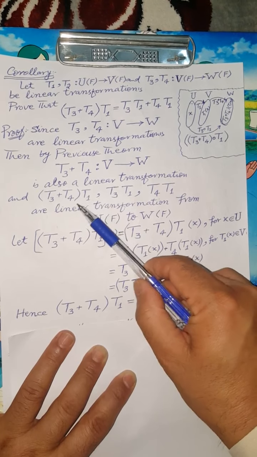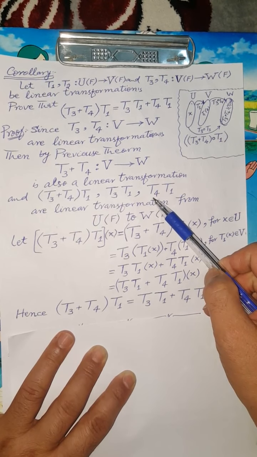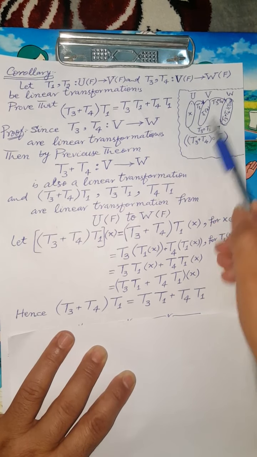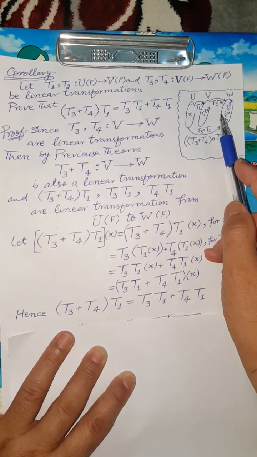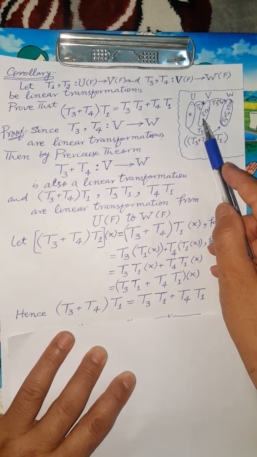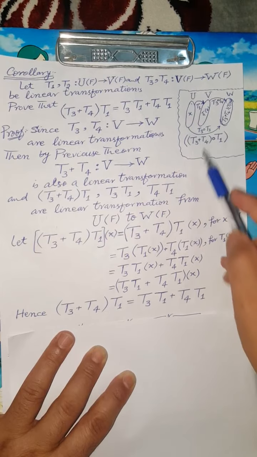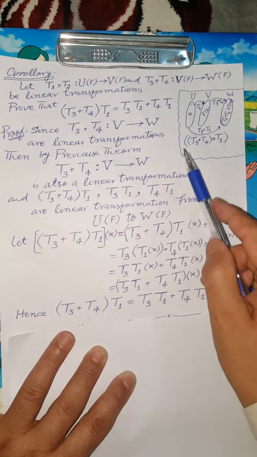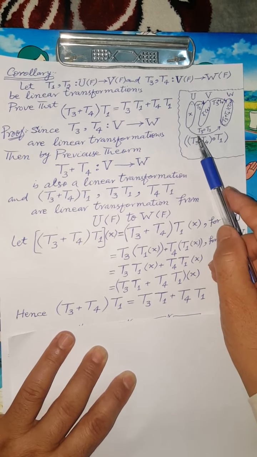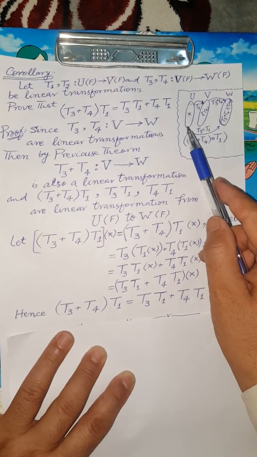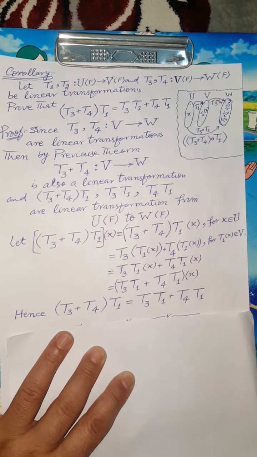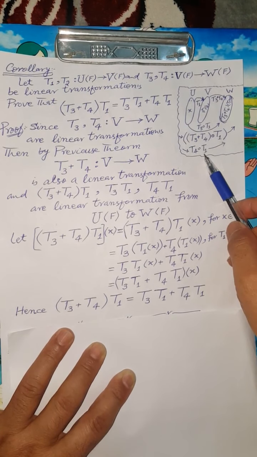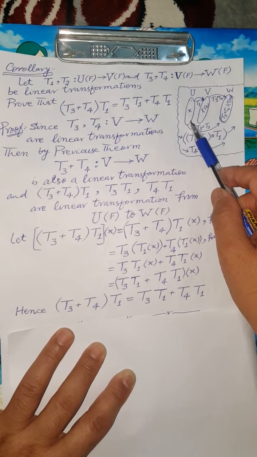and T4 is a linear transformation from the vector space V to the vector space W. Therefore the image of the element T1X under the linear transformation T4 is an element of the vector space W. That is, the composition of T4 on T1 is a linear transformation from the vector space U to the vector space W.